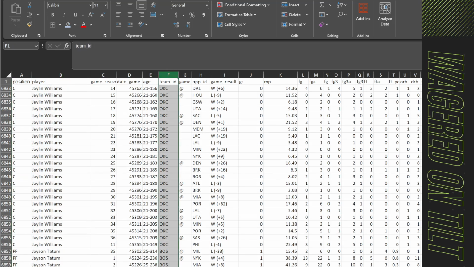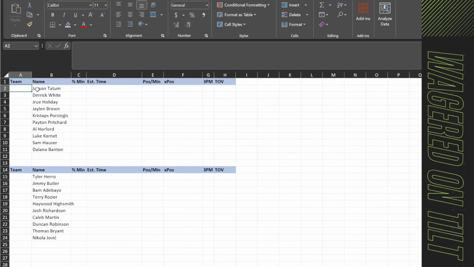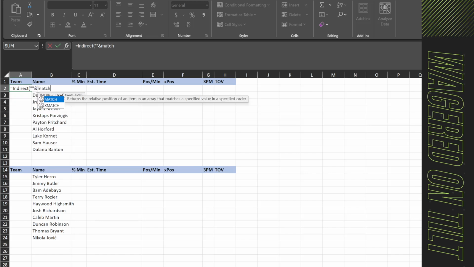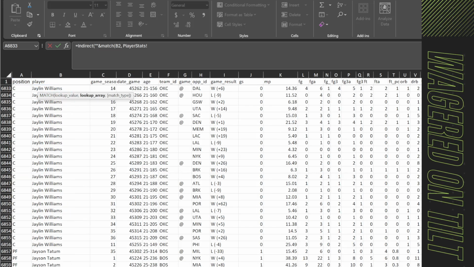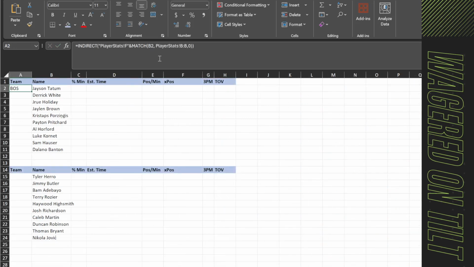So a quick way to do this is you can say equals INDIRECT, double quote, ampersand for the and, MATCH, and we're going to say B2 from, and then if you click on the sheet and then choose the column, it'll just pop that in the formula for you. Now I'm just going to copy and paste this over here, get rid of that extra spacing I grabbed, and switch it out to F because that is the column I want returned.